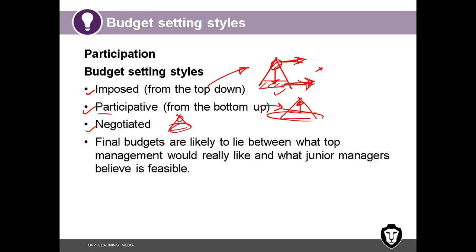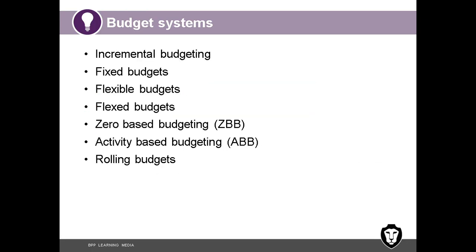We studied imposed budgets, participative budgets, negotiated budgets. Then next part, what we are going to study, the different types of budgeting: incremental, zero based, fixed, flexed. All that we are going to see in the next part. Please revise this. We'll join in the next part.